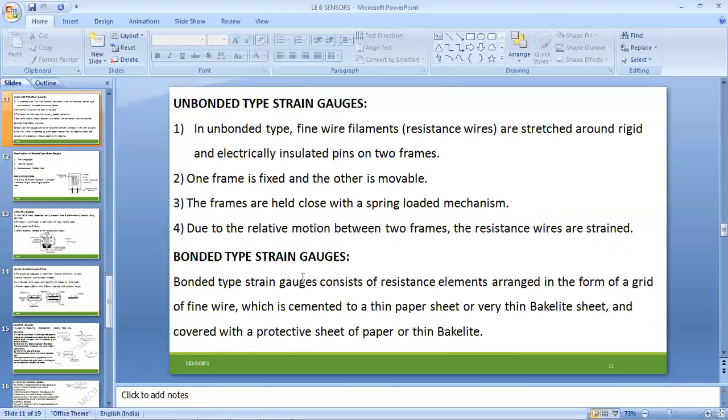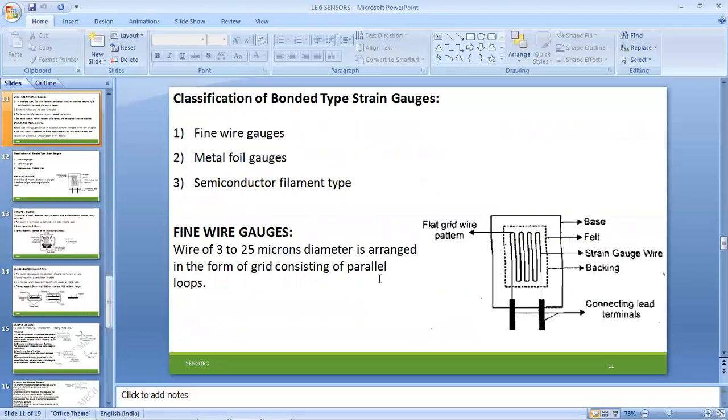Similarly, the bonded type of strain gauges consists of resistance elements arranged in the form of a grid of fine wire, and we'll be looking here at the fine wires. The alignment will be with respect to a flat grid wire, and it may be platinum, copper, or even aluminum.